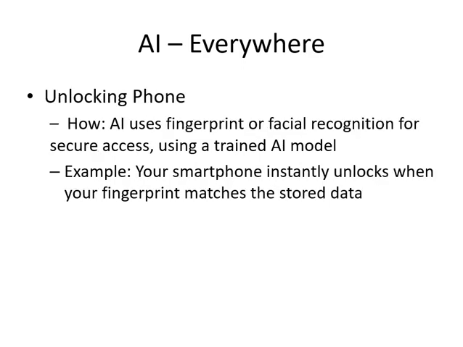Again, data is stored for unlocking the phone. We use our phone many times every day.